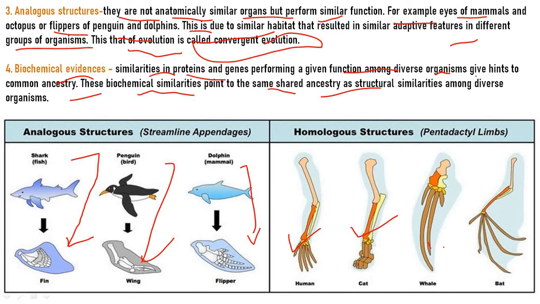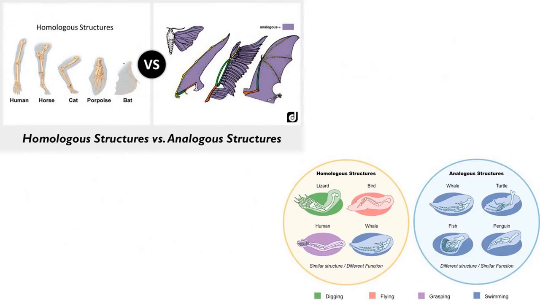Humans, cats, whales, bats. They all have limbs, but their function is not the same. They are all homologous structures, but the function is not the same. See more examples. This is the homologous structure of bat, porpoise, cat, horse and human, and this is analogous. You can also see this type of picture: flying, digging, grasping, swimming. The functions are different, while analogous structures have the same functions and purposes, as I said.